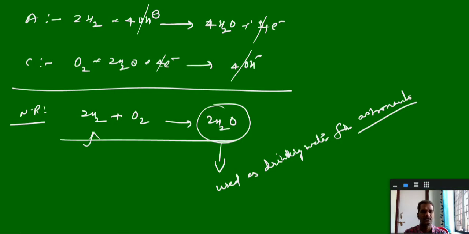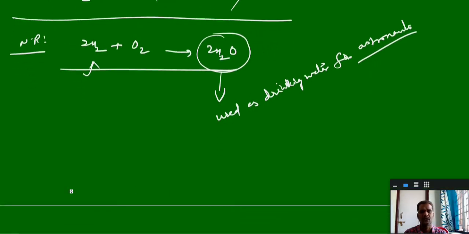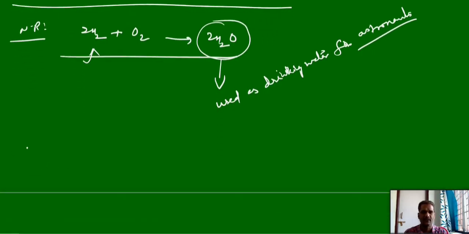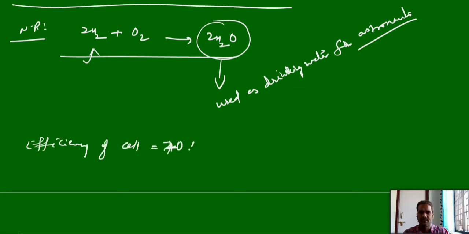So this cell is almost 70% efficient. But this is more efficient than the general thermal power plants, where the efficiency is approximately 40%.